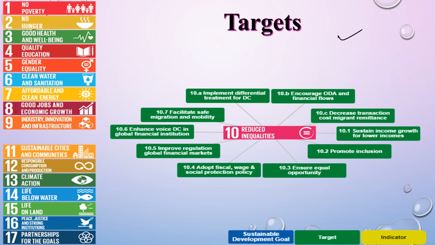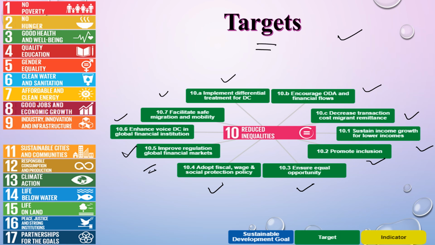Now what are the targets to be achieved? Implement differential treatment, encourage financial flows, decrease transaction costs, sustain economic growth, promote inclusion, ensure equal opportunity, adopt fiscal, wage and social protection policy, improve regulation of global financial markets, enhance voice in global financial institutions, and facilitate safe migration and mobility.